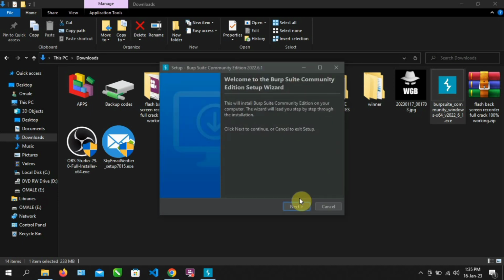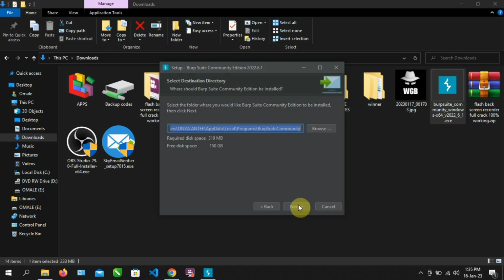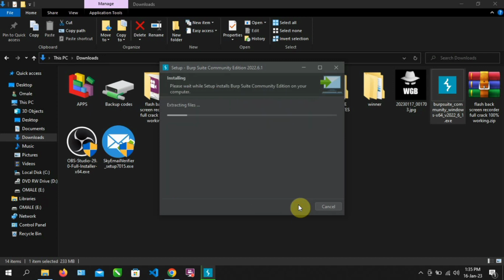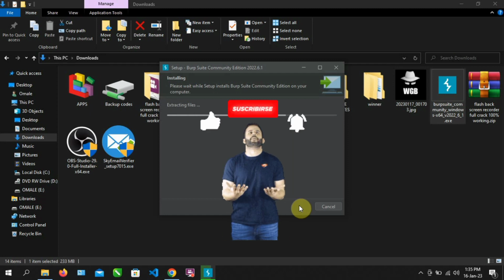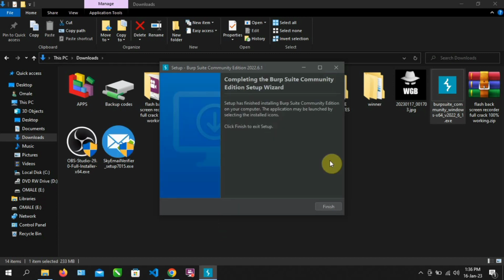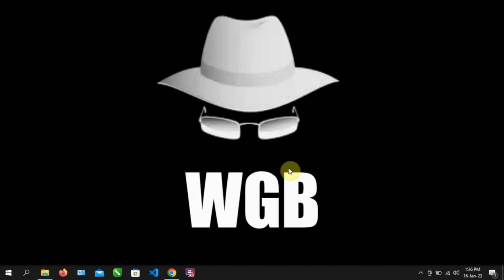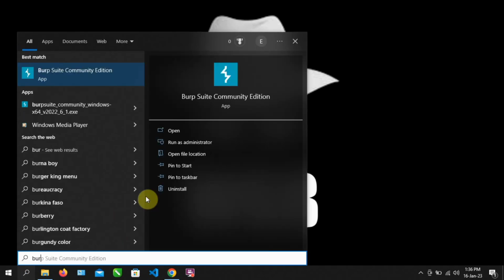Click on Next. Click on Next. That is if you don't want to change the directory. Click on Next. Now we are going to wait for it to finish installing. Now click on Finish. Then, open your search bar and search for Burp Suite. Click on Open.